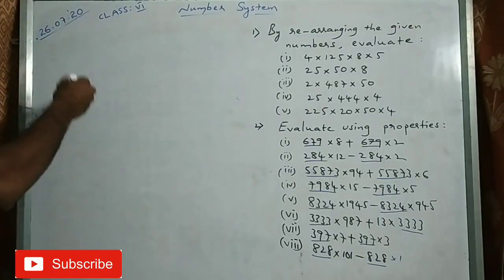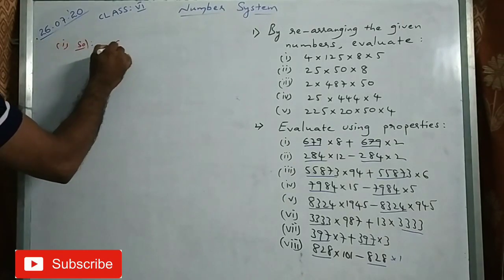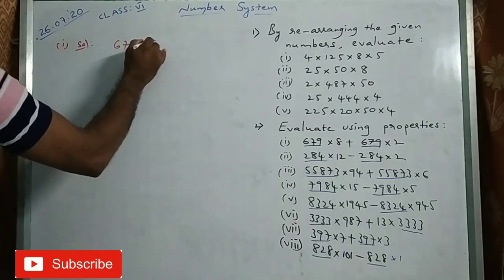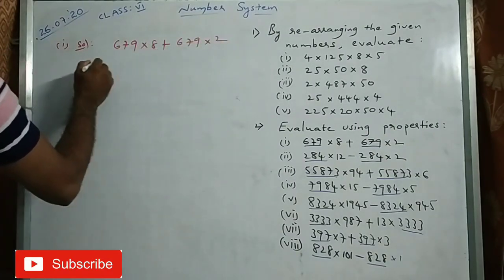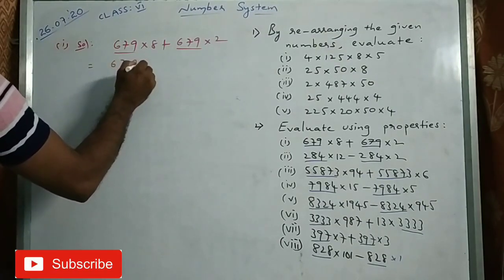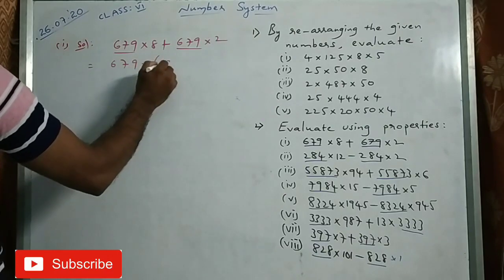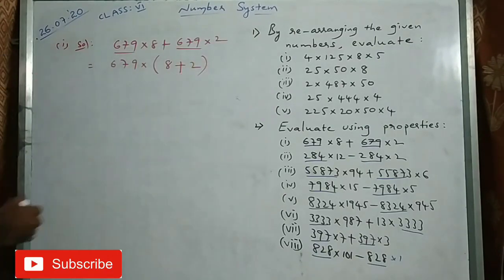That common term, what is the first one? First one solution, 679 into 8 plus 679 into 2. What is the common number here? 679, right? I am taking it out. So what is remaining here? 8 plus 2 as it is.